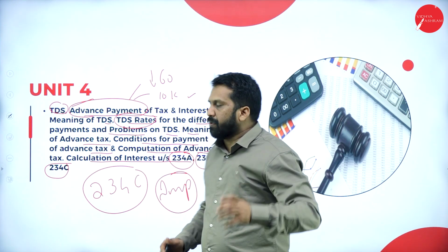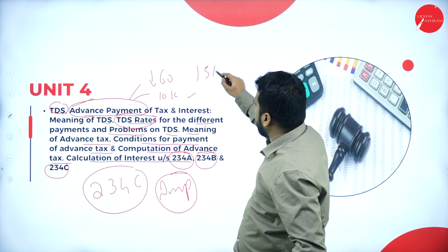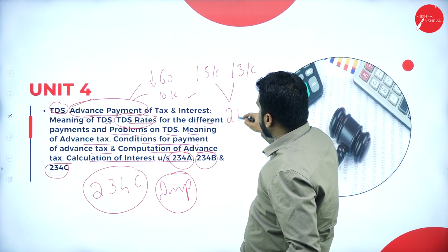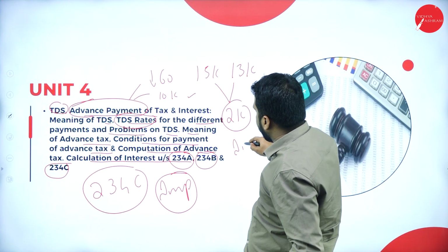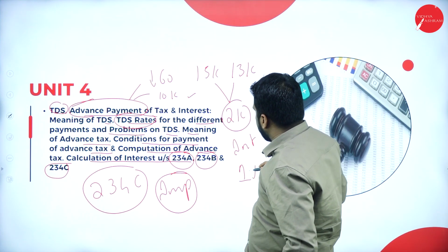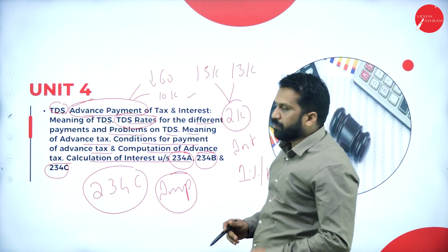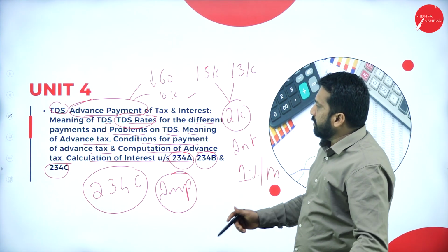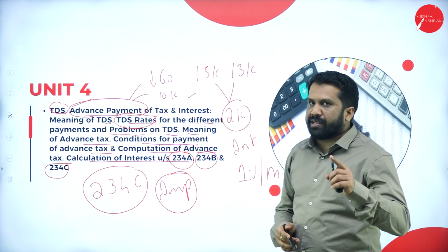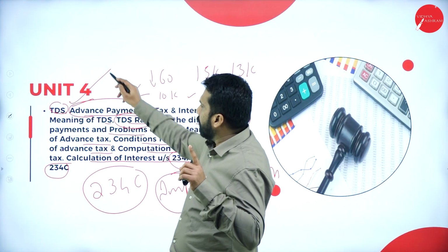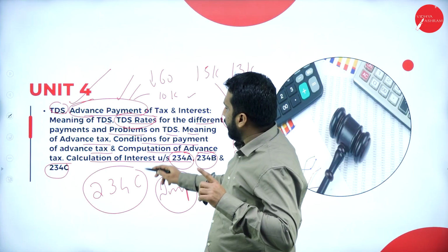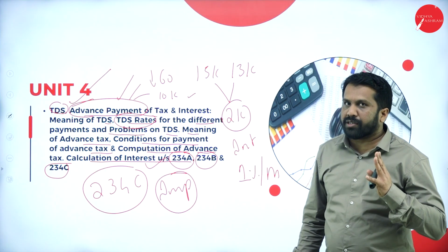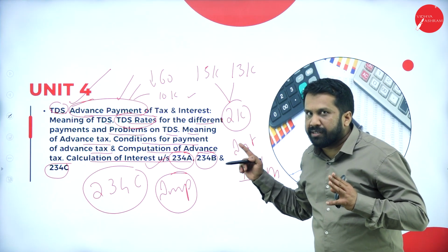Means your payable amount is 15,000 and you paid 13,000. What is the difference? 2,000. You have to pay interest of 1% per month on the due amount. That is called interest on advance tax. In these three topics you will learn: one is TDS, one is advance tax, and another one is interest on advance tax. Three topics you are going to cover in this particular session.